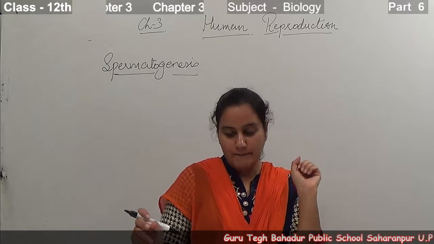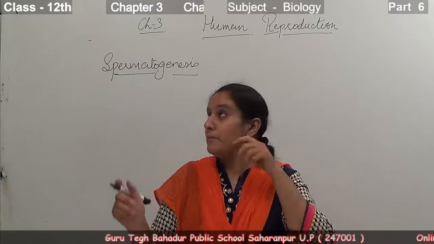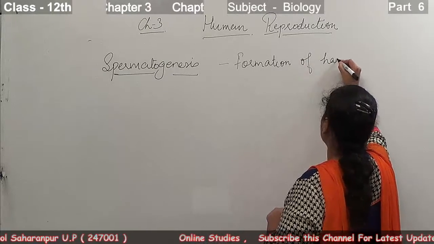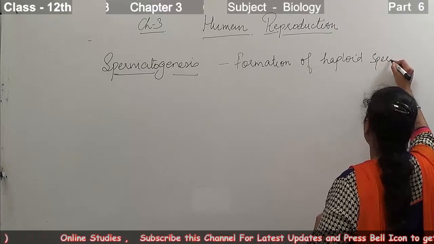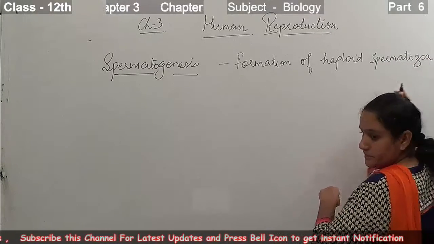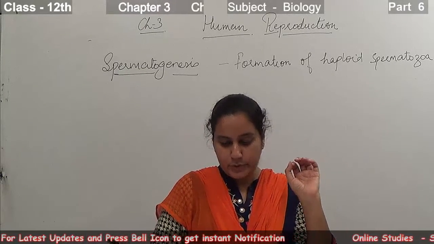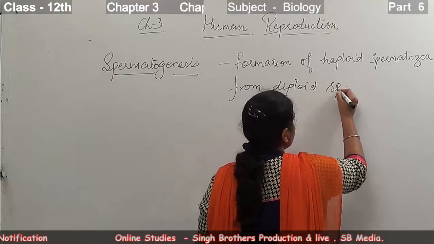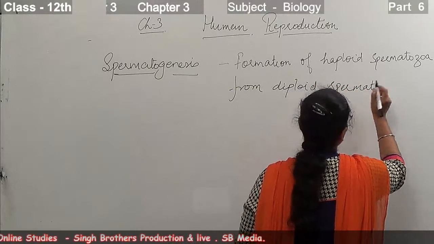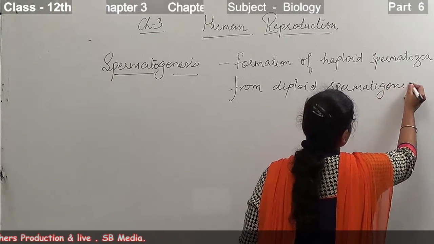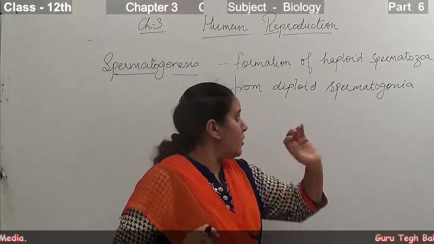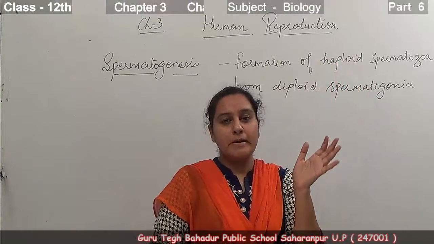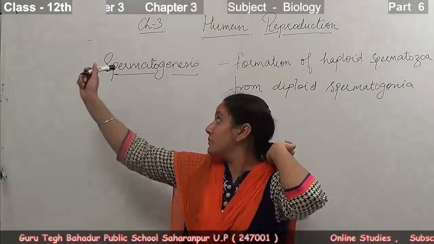The formation of haploid spermatozoa, spermatozoa meaning sperm, from the diploid spermatogonia, that is the immature male germ cells, is known as the process of spermatogenesis.